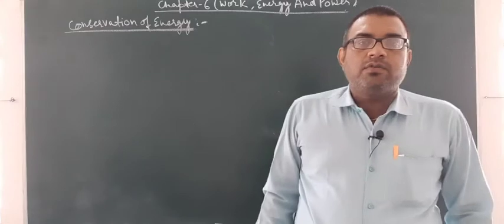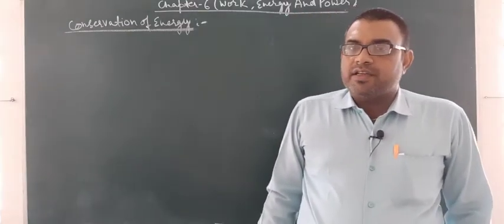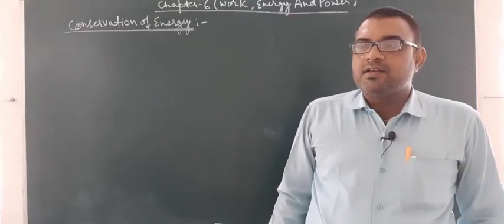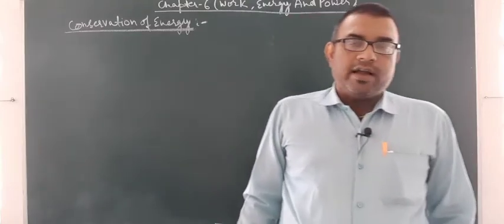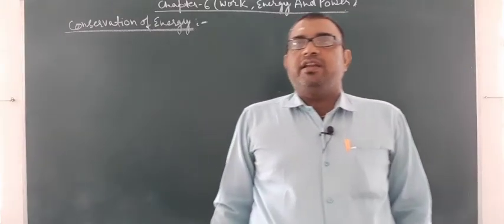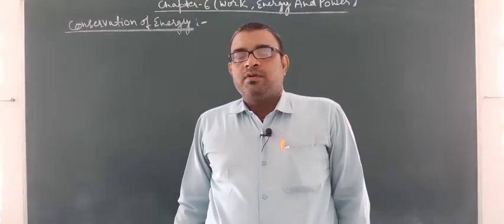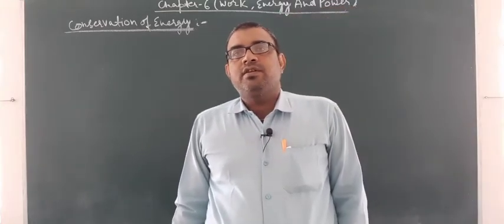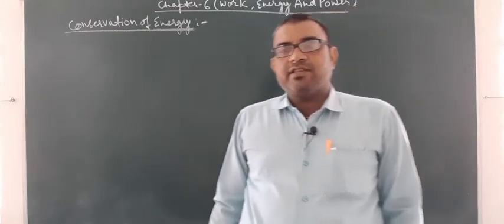We had discussed the work done by the conservative force, that is gravitational potential energy. After that we had discussed the work done by the spring force, that is also a conservative force, and in that case we had seen a relationship: the force by the conservative force is the negative of the change of potential energy with distance.